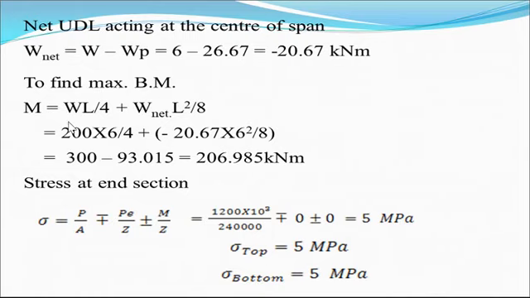Now the bending moment, due to the point load it is the same, 200 into 6 by 4, WL by 4, and W net L square by 8. This load is negative, therefore the bending moment is negative, 93.015. 300 minus 93.015, we get 206.985. So again we use the same formula, P by A plus minus PE by Z plus minus M by Z. At the support section, eccentricity is 0, bending moment is 0, that's why we get the same 5 MPa at the top and bottom.